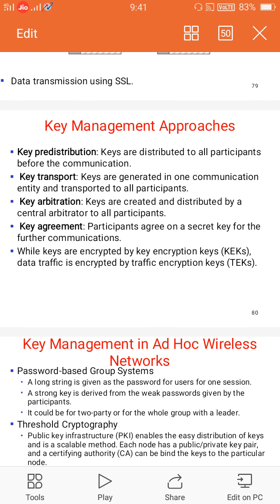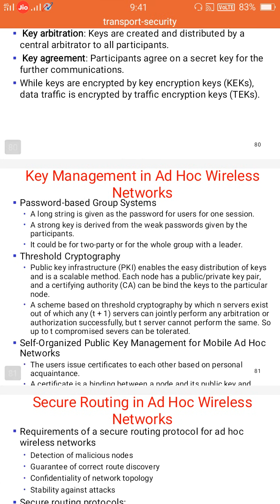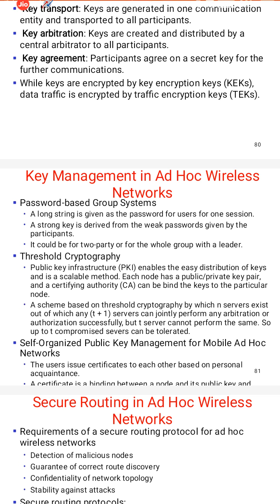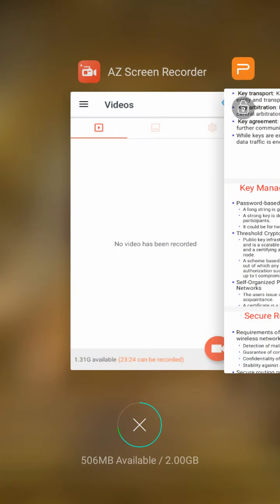Then another topic here is key management in ad hoc wireless networks. There are several ways to manage the key. One is the password based group system, another is threshold cryptography, and another is self organized public key management for ad hoc wireless networks. These are the three methods to manage the key in ad hoc wireless networks.